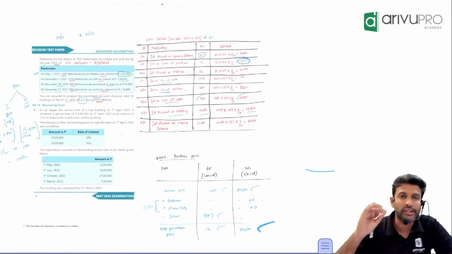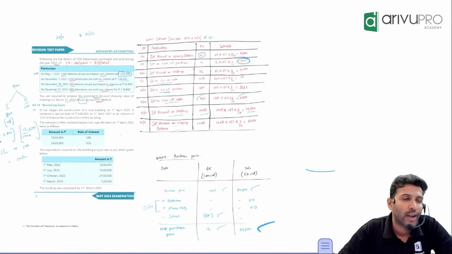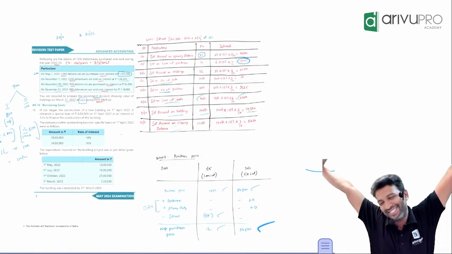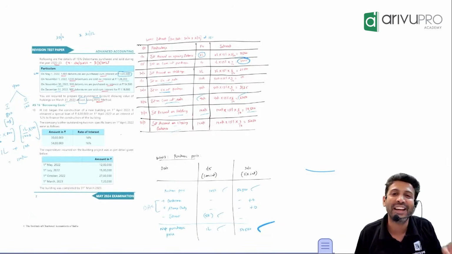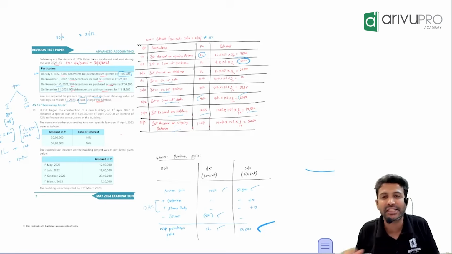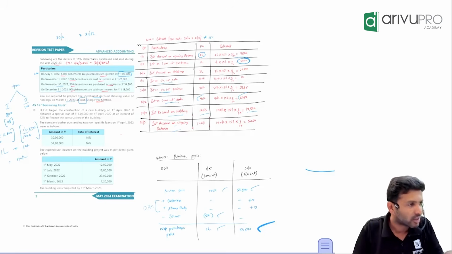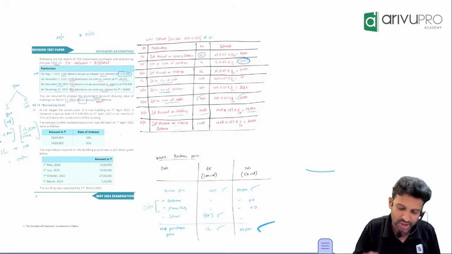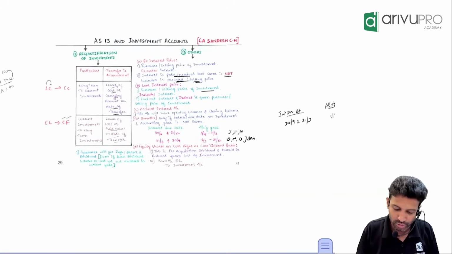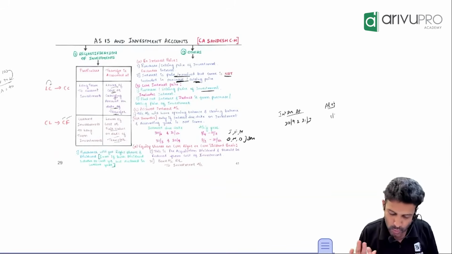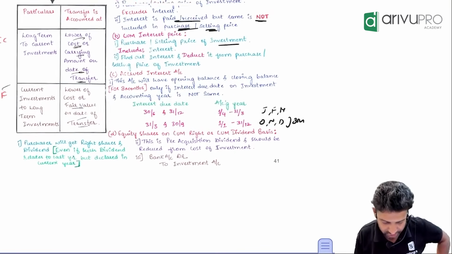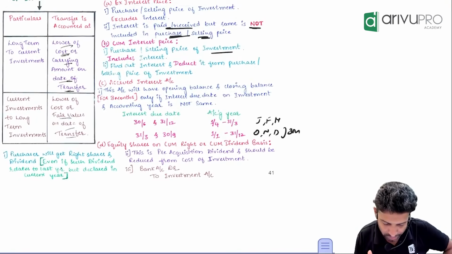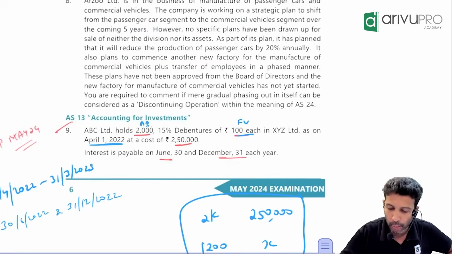So is the chapter over? No, but we feel it's over. Investment in bonds and debentures we have covered. There is one more called shares. If you do shares now, the chapter will be over. Let me see if I can explain this, or if it's totally problem centric. I think we'll directly take a problem and learn better.